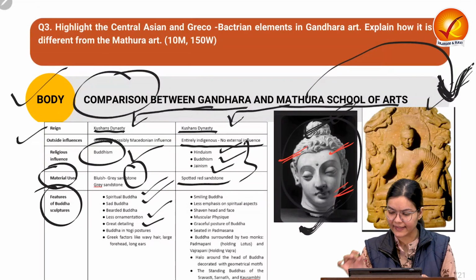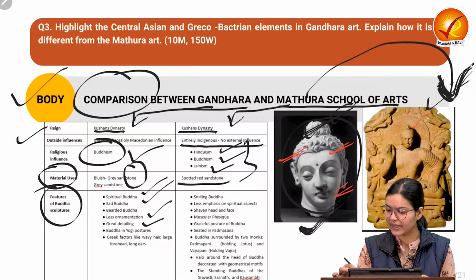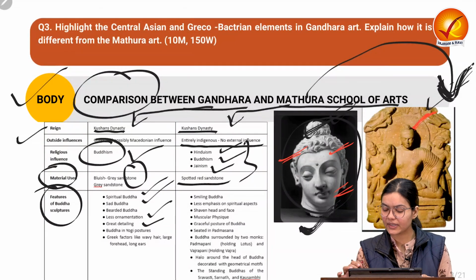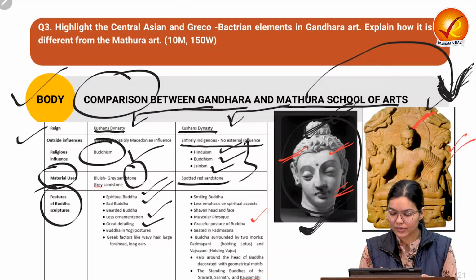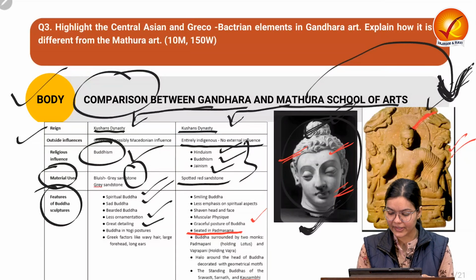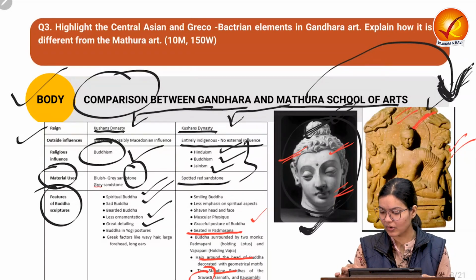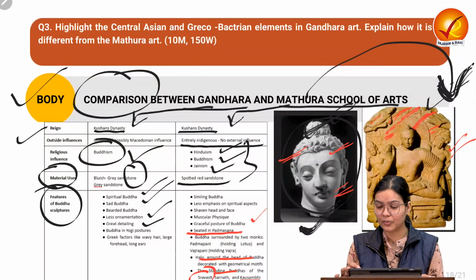While if we consider here, the Buddha is depicted with a shaved head. So if we consider the head, the shaved hair is there. Also the headgear is provided, and also the graceful posture of the Buddha we can find. Also mostly the seated Buddha is in Padmasana, but some standing Buddhas are also there. For example, we can find the standing Buddha of Shravasti. And also the halo around the Buddha is decorated with geometrical motifs. So we can see the depiction of different motifs is also there.